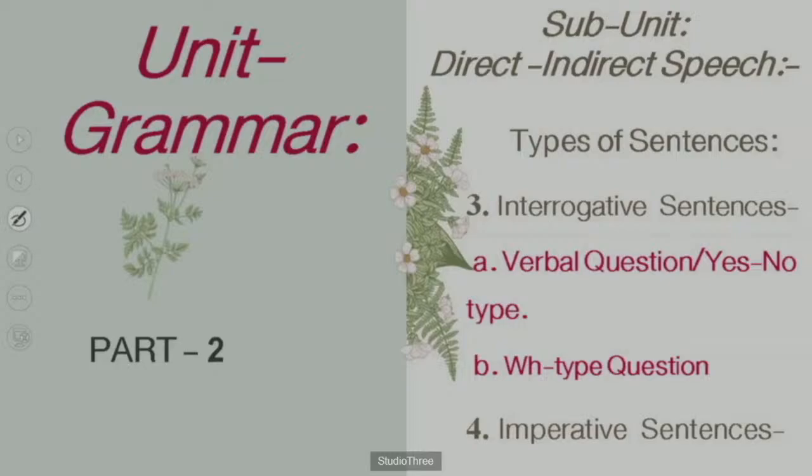Those are called verbal questions, which are called yes-no type questions also. Then another interrogative sentence type is the WH type question. Then another part of indirect speech we are going to see is the imperative sentences.